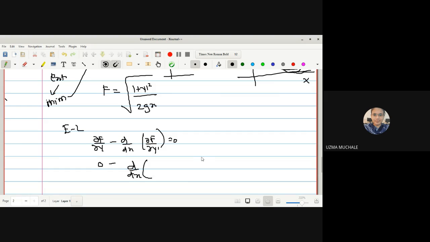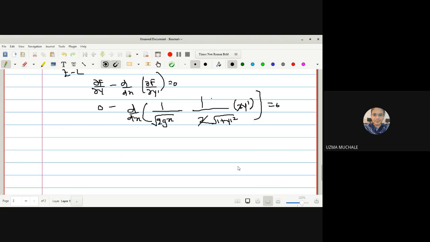So d by dx of f with respect to y dash. Now I have to find the derivative with respect to y dash. At that time 1 upon under root of 2gx will be treated as a constant. So what is the derivative of under root of x? It is 1 by 2 under root 1 plus y dash square, times 2y dash. Okay, so this is the derivative. Now the 2 gets cancelled.